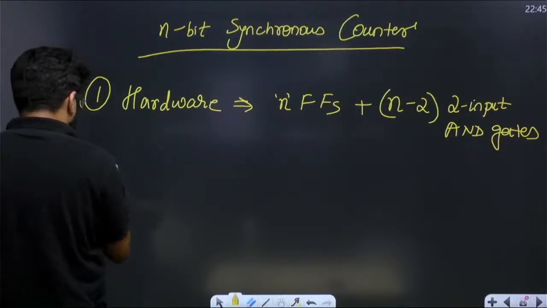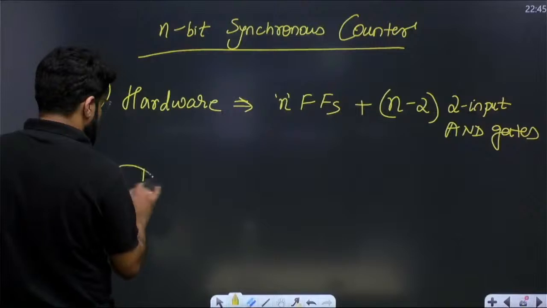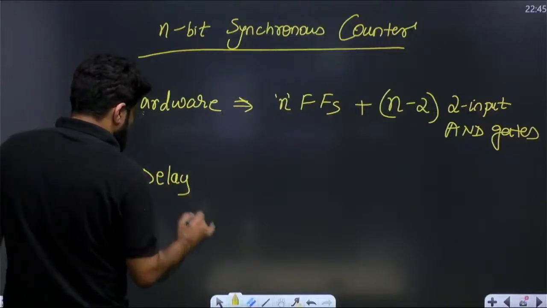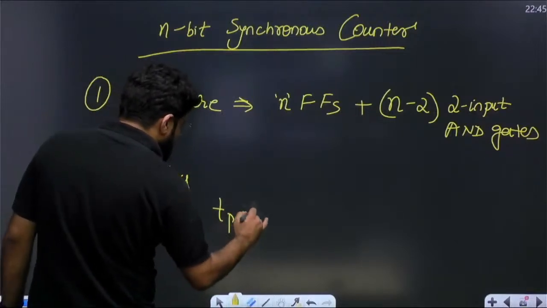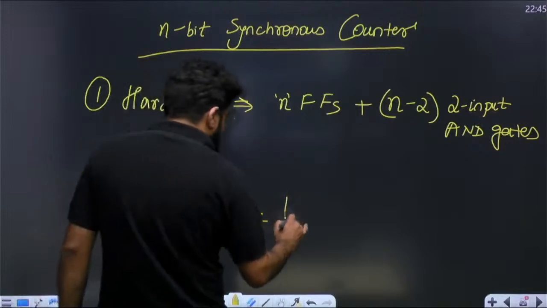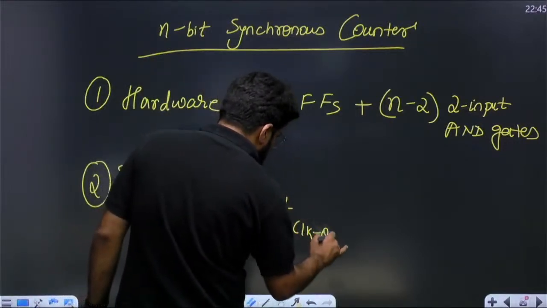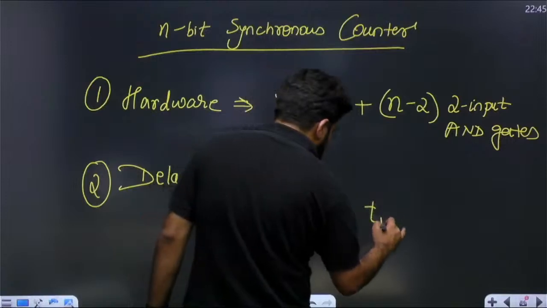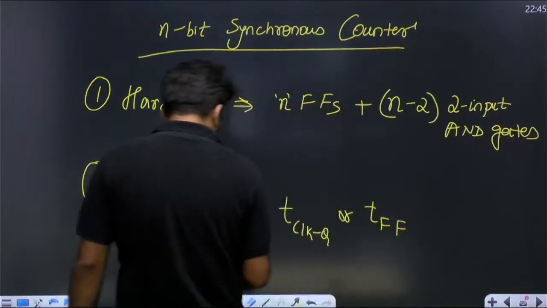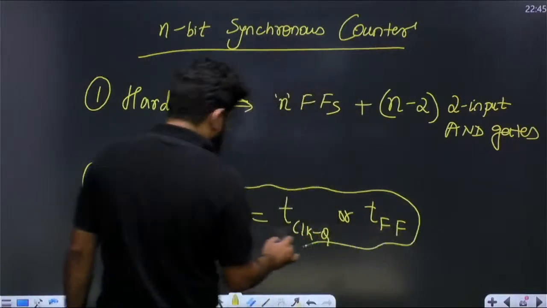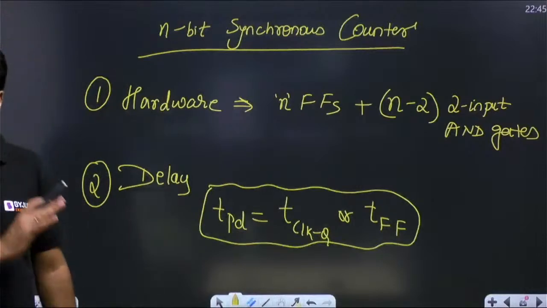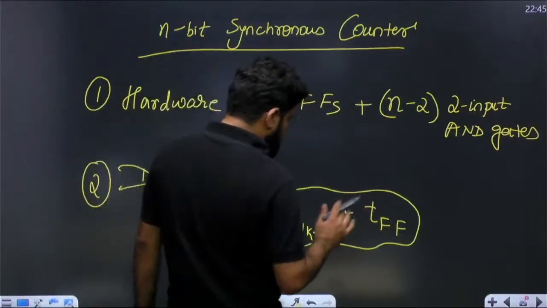Now, what about the delay? The propagation delay is given by T clock to Q, or T flip-flop. No need to derive and no need to understand with a timing diagram, just the formula is required because questions come on this.